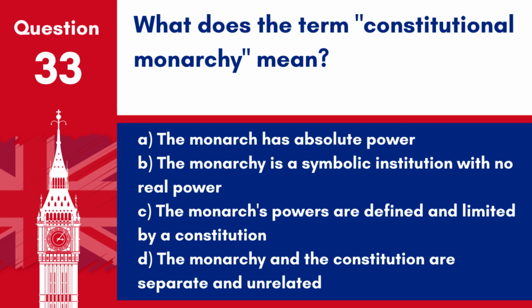Question 33. What does the term constitutional monarchy mean? A. The monarch has absolute power. B. The monarchy is a symbolic institution with no real power. C. The monarch's powers are defined and limited by a constitution. D. The monarchy and the constitution are separate and unrelated.